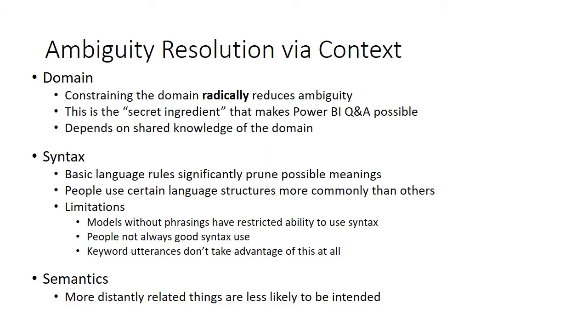Another part of context that can help with ambiguity resolution is semantics, the meanings behind relationships between things. The more closely related two things are to each other, the more likely that's what was meant. So for example, if I were to ask you about customers, cars, and hair color, it would be reasonable for you to assume that I meant the hair color of the customer, not the hair color of the salesperson who sold the car to the customer.